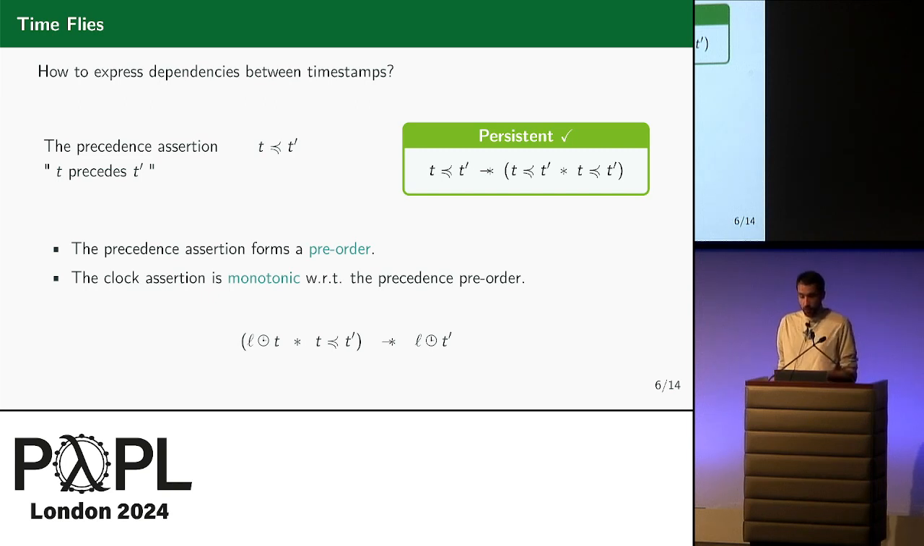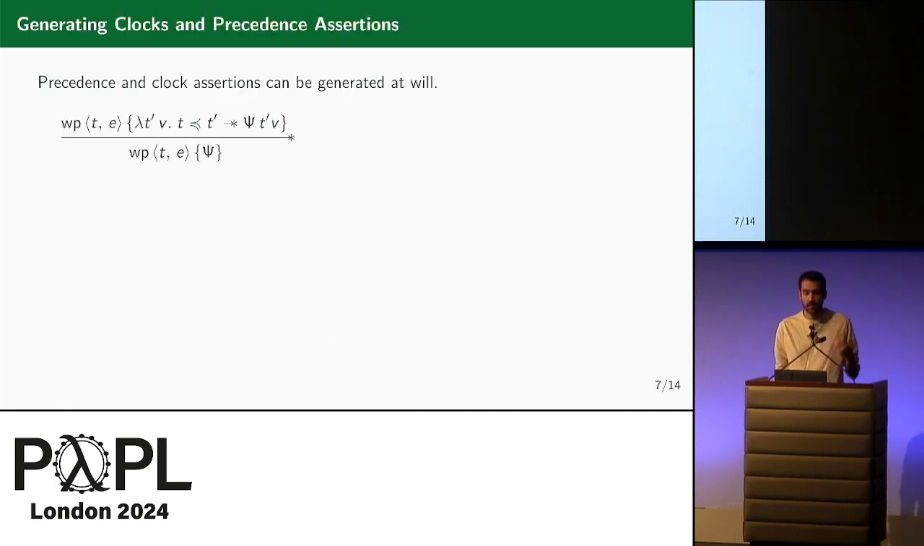Now, let me show you how we generate these assertions during a proof. And thanks to their persistence, we can generate precedence and clock assertions at will. For example, this reasoning rule right here asserts that it's always safe to suppose that the resulting timestamp T prime is preceded by the current timestamp T in the postcondition.